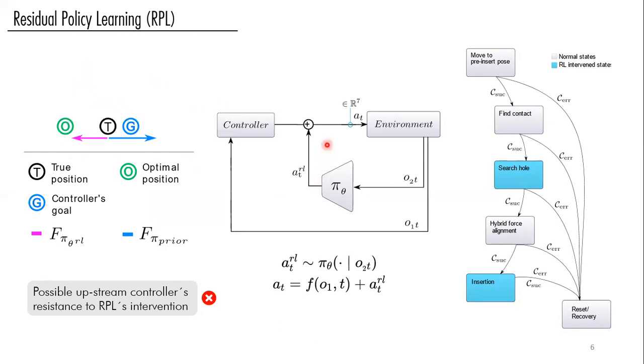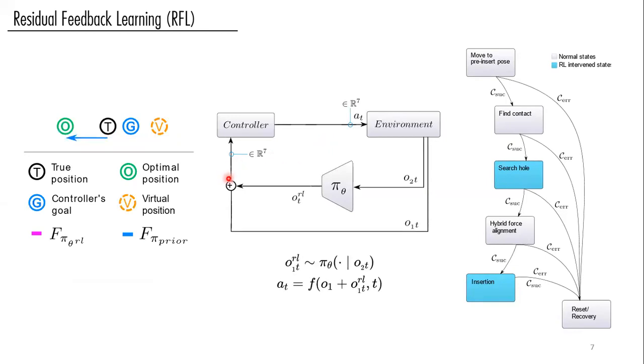In such a scenario, one may instead suggest modifying the input of the controller, which we call residual feedback learning. We may not necessarily have any knowledge about the input structure of the controller, but if we were to assume, for example, it's about end effector position or joint position, now the controller actually sees this so-called virtual position instead of the true position, and it will apply its force accordingly.